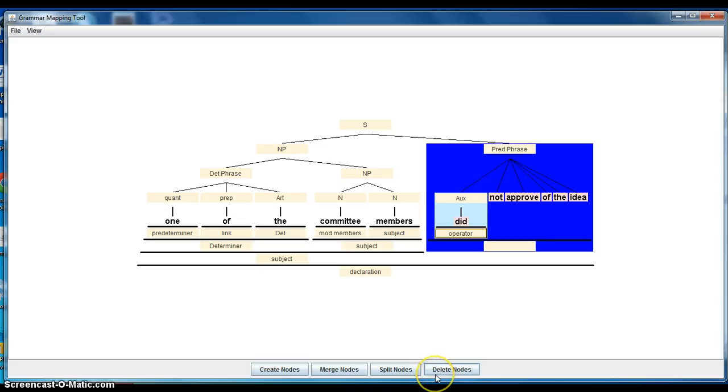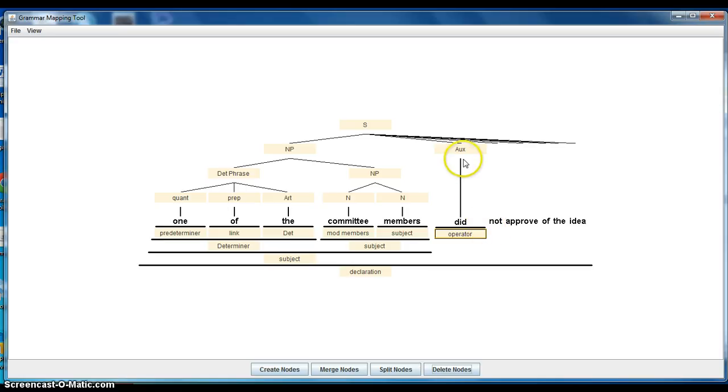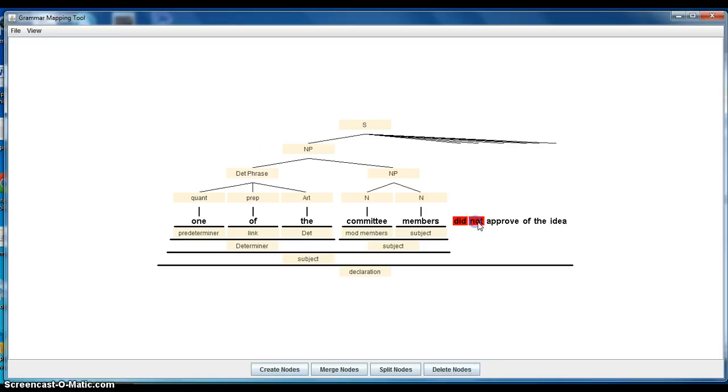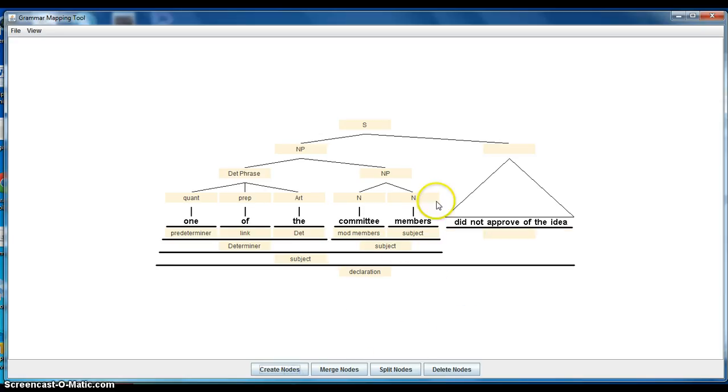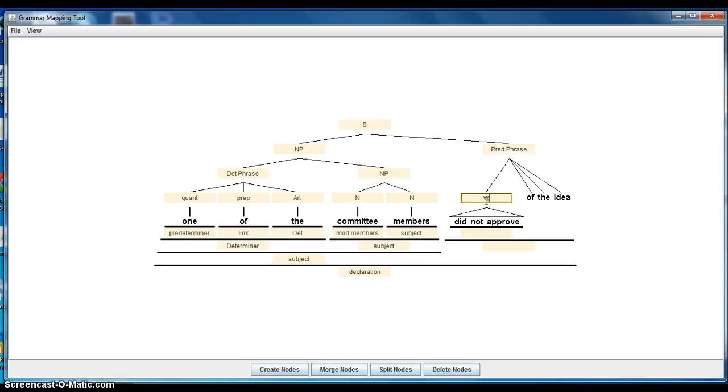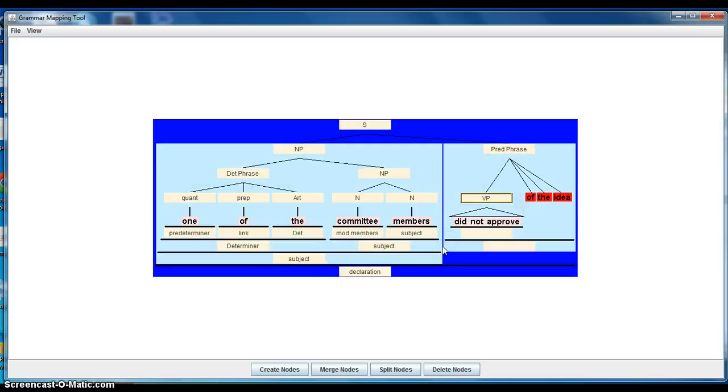I'd like to take this predicate phrase, but delete it a bit and actually delete this, because we had the predicate phrase right, so that goes back, but we need actually the verb phrase, because this consists of a verb phrase, a VP, and then of the idea is really a prepositional phrase and an adverbial complement.